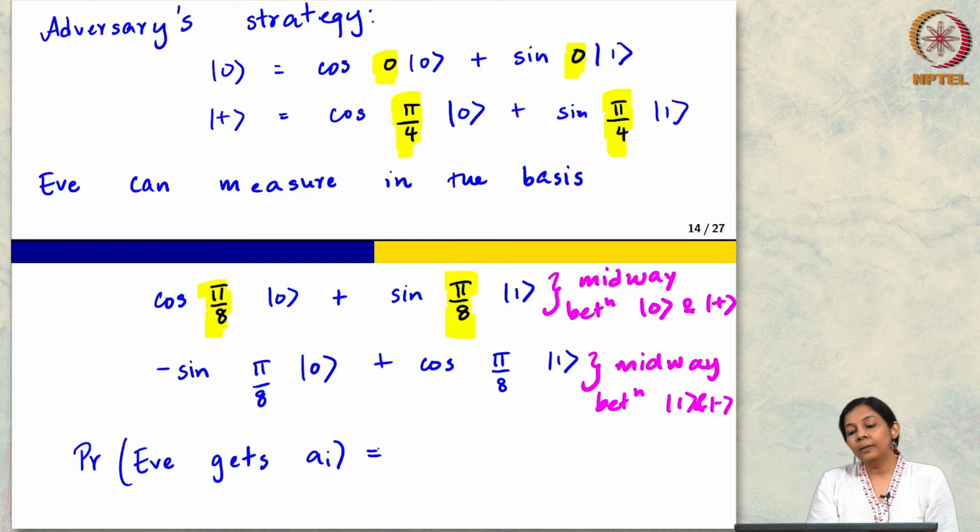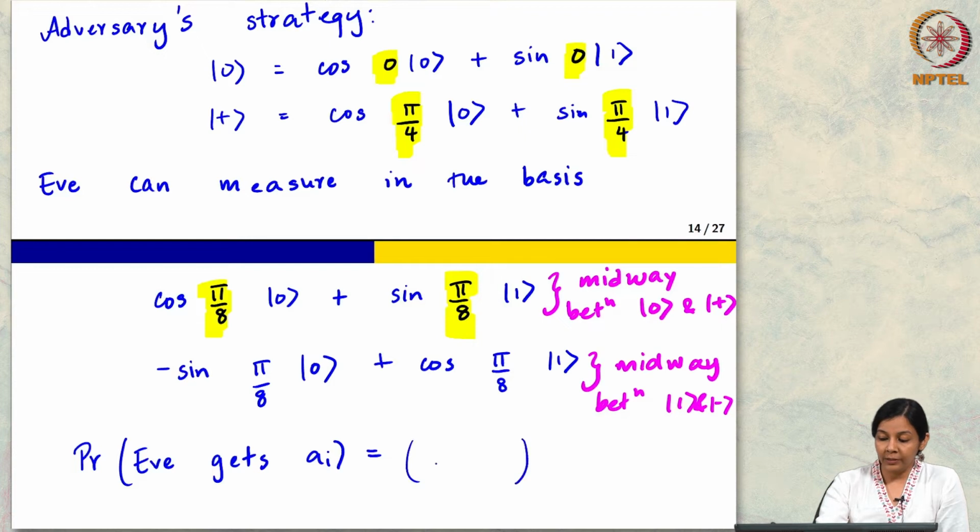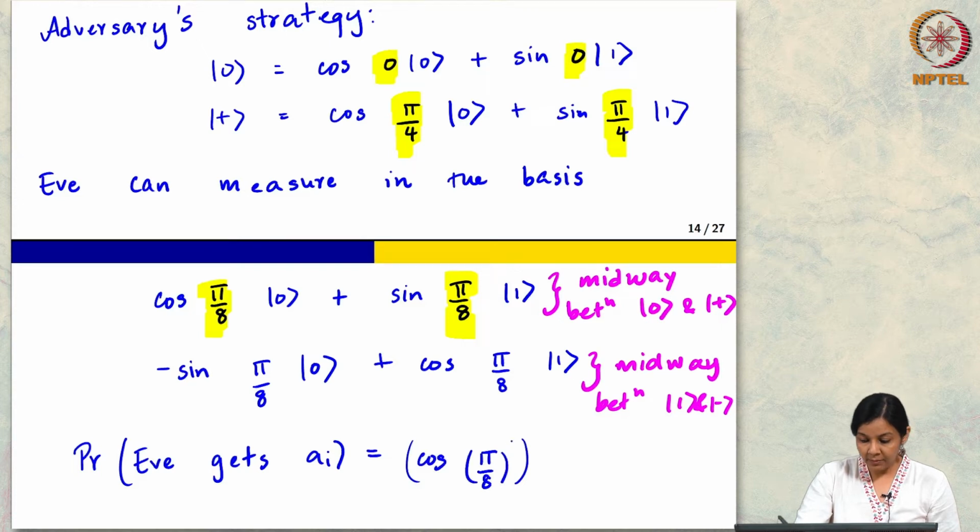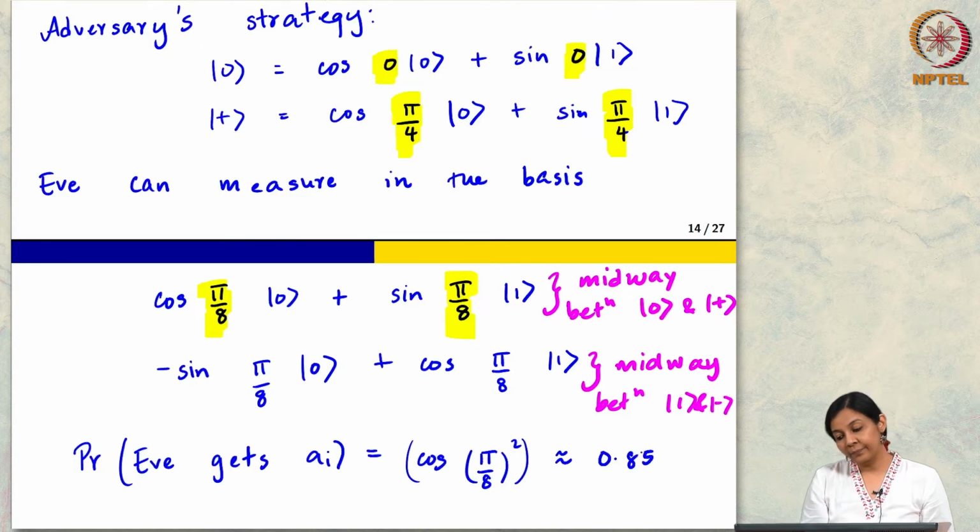Now, I am measuring with this basis, right. So, what is the probability that I will figure out what is AI? I want an expression here, okay. So, it is going to be cos pi by 8 the whole square. Okay, so this turns out to be roughly 0.85.